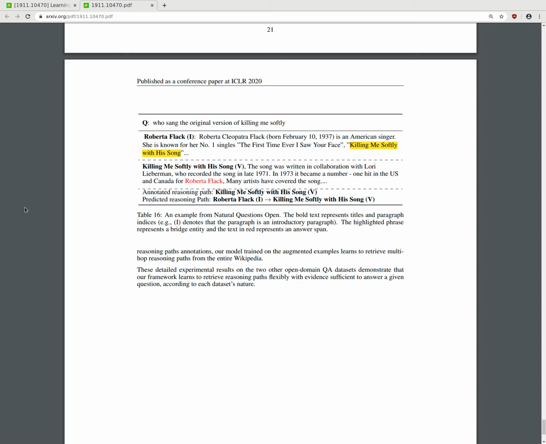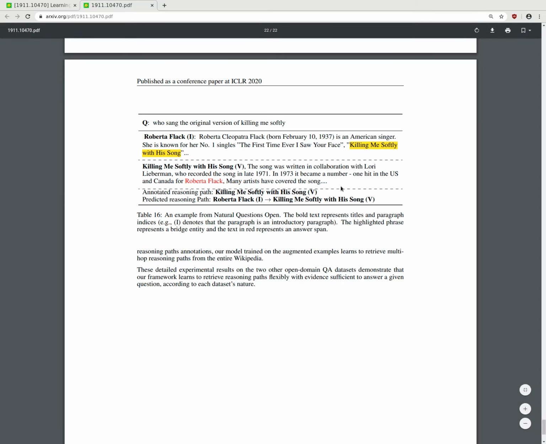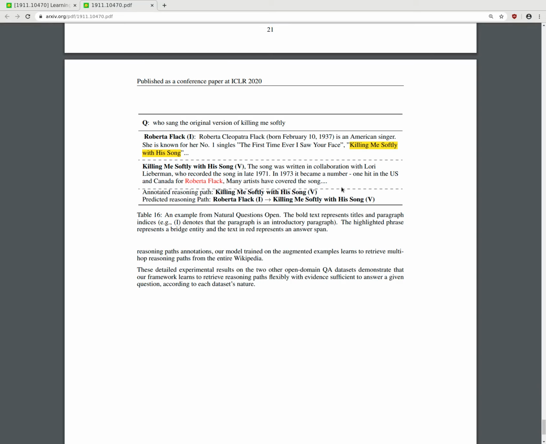Okay, so paragraph 1: Roberta Flack. Roberta Cleopatra Flack, born February 10th, 1957, is an American singer. She is known for her #1 single, "The First Time Ever I Saw Your Face," and "Killing Me Softly with His Song." So "Killing Me Softly with His Song" is highlighted in yellow. And then the second paragraph is "Killing Me Softly with His Song."